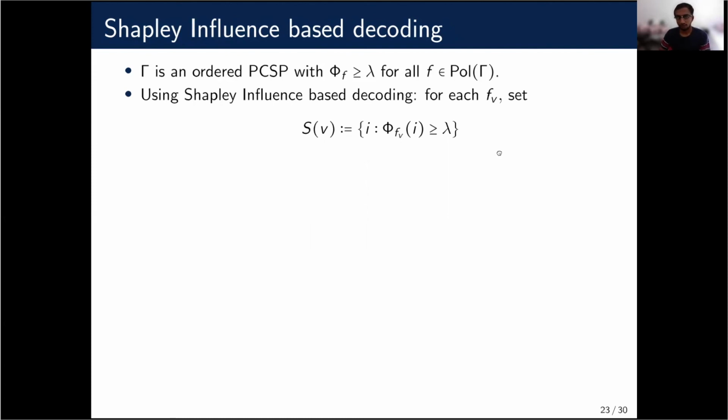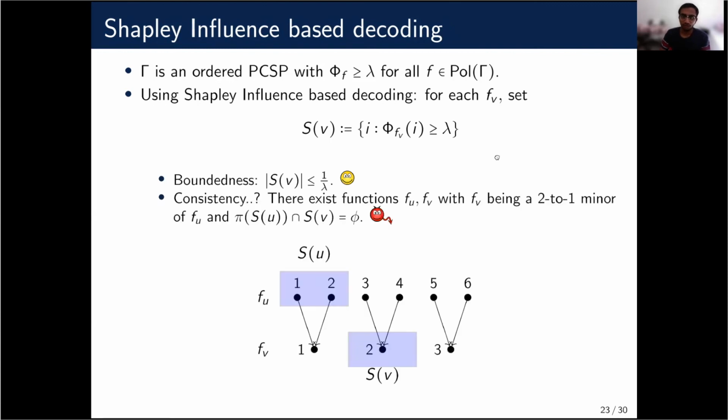For every vertex v, this set is non-empty, and we also have boundedness from the fact that the sum of Shapley values of all the coordinates is at most 1. So this is good. However, consistency is actually not true if we use an arbitrary minor.